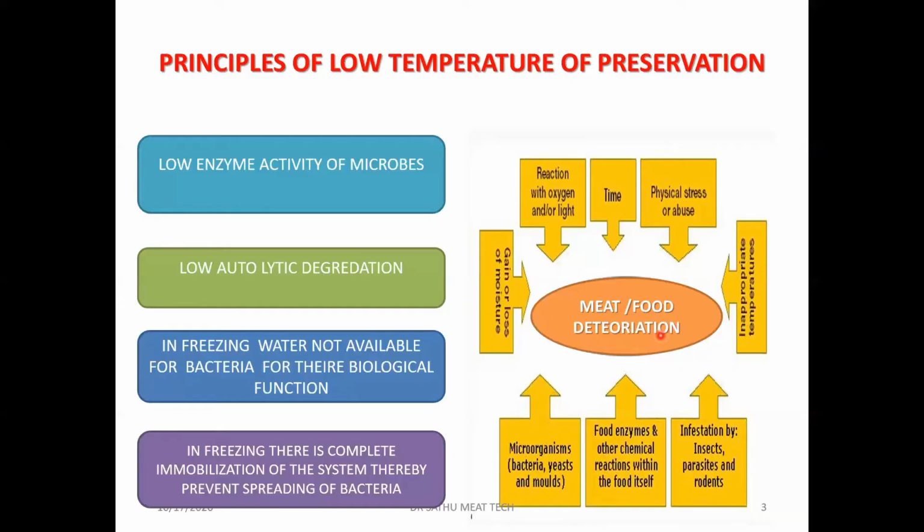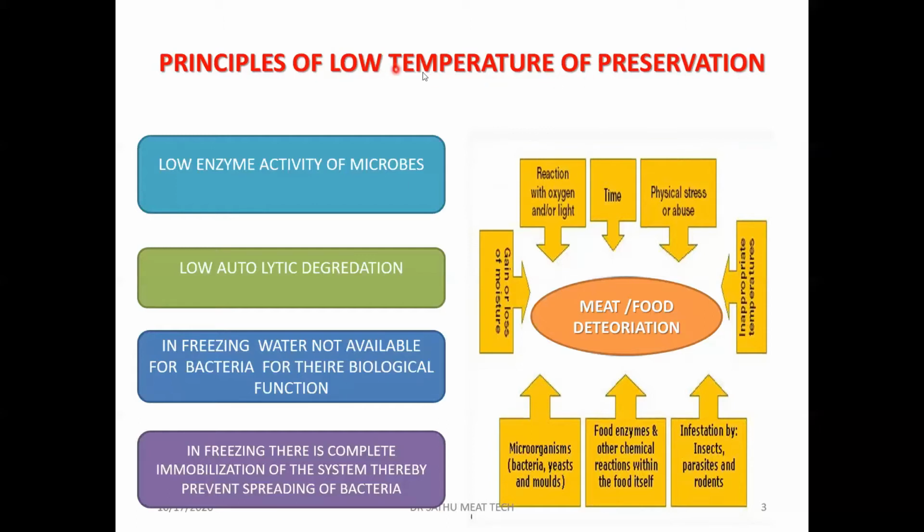So microorganisms can multiply very fast in meat products, and this is why meat is a highly perishable food. Another is the gain or loss of moisture, which can also deteriorate the meat quality. These are a few factors which can lead to the deterioration of meat or food materials.